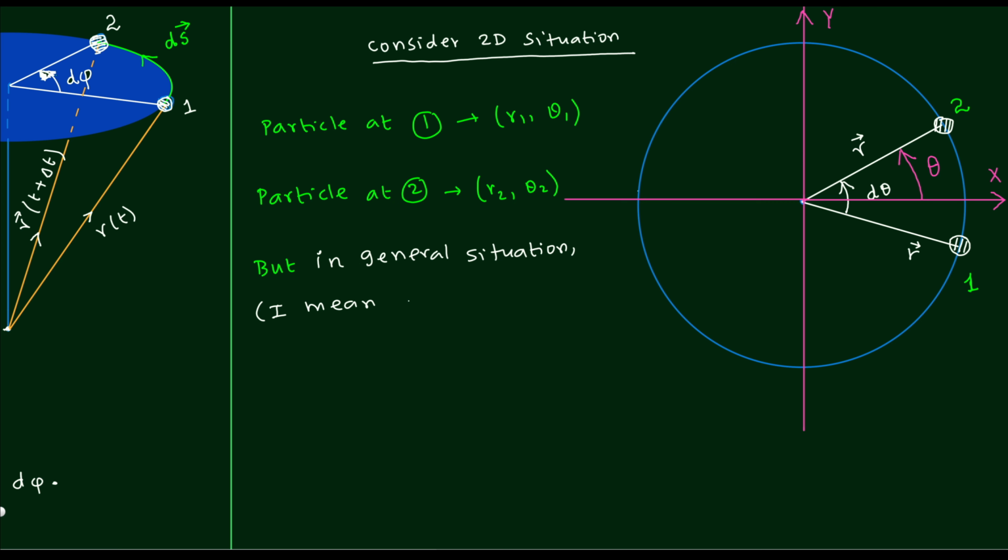You understand what I mean. The general situation means you should not fix it to circular motion. It can be parabolic, it can be hyperbolic, it can be any kind of curved path. That is what I mean by the general situation. That is why I am using the symbols r1 and r2 rather than r, because r means only the circular situation.